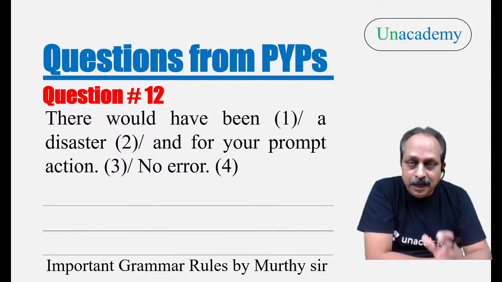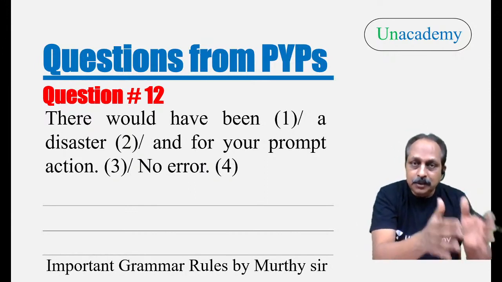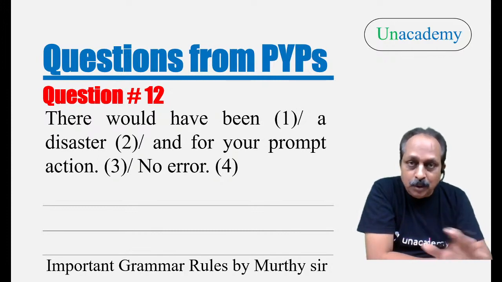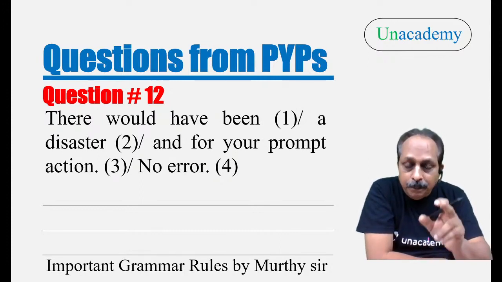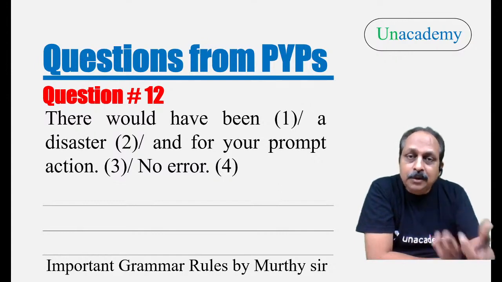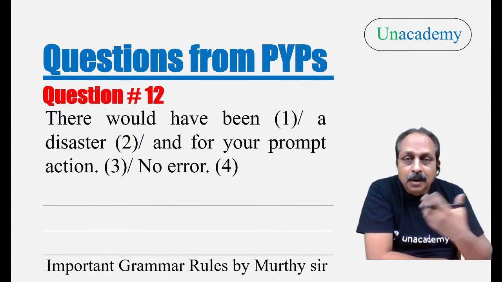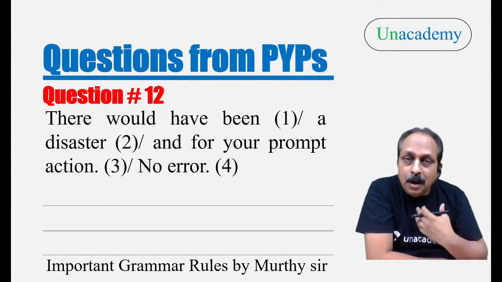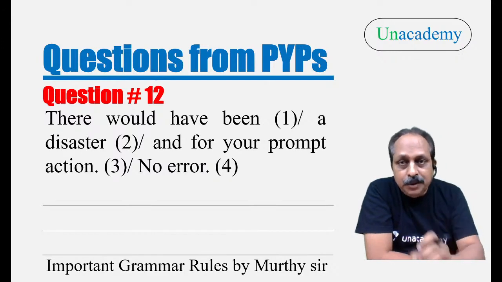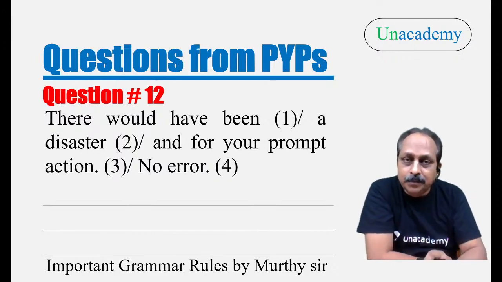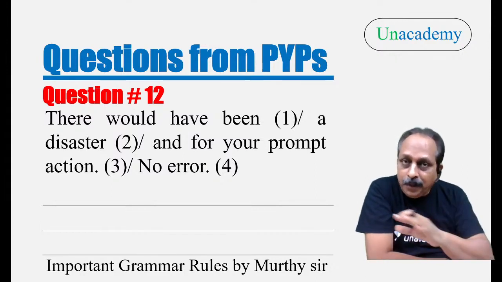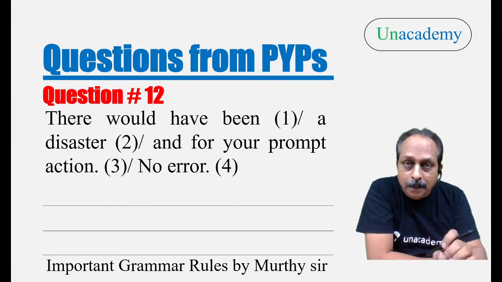What does it mean? It means there would have been a disaster. There was a possibility of a disaster, but it did not happen. Why didn't it happen? Because of your prompt action. How do we express the same idea in English? I would have suffered a lot, but for your help. I will give another example: I would have suffered a lot, but for your timely help. That means there was a possibility for me to suffer a lot, but that did not happen. Why? Because of someone's timely help.